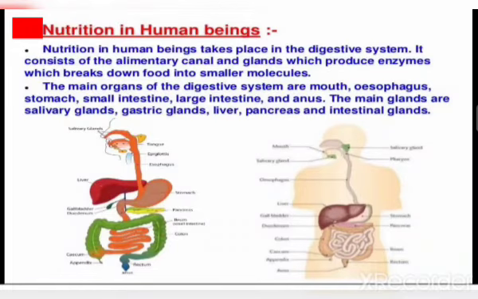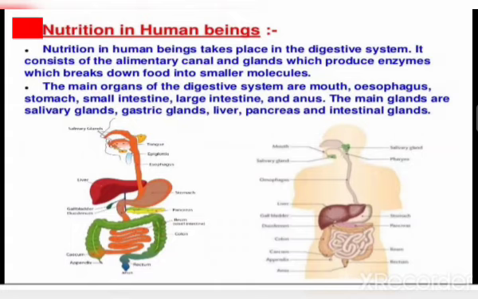So in nutrition in human beings, the digestion of the food takes place in the alimentary canal, which is made up of various organs and glands, which are also called associated glands of the alimentary canal.